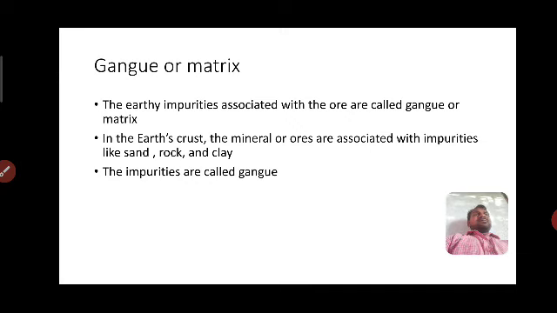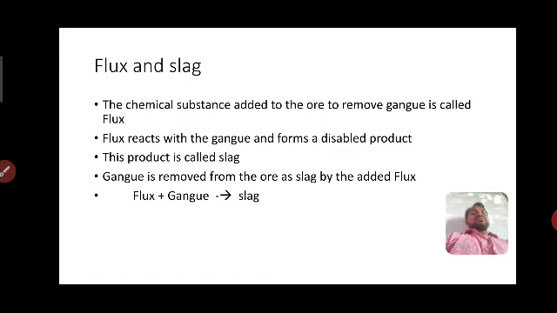Gangue is the earthy impurities which are associated with the ore. These Gangue particles are removed by chemicals called flux.